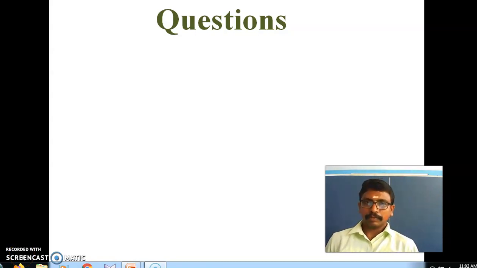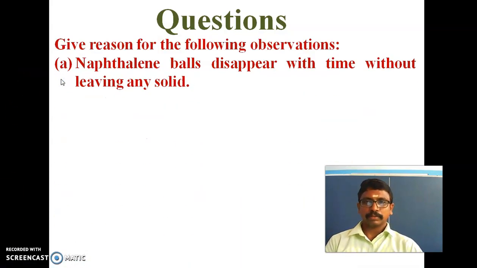In the last session we discussed the lesson Matter in Our Surroundings. In that we discussed the back evaluation part of the book. Let me continue with the evaluation. So the question is, give reason for the following observations. Naphthalene balls disappear with time without leaving any solid.